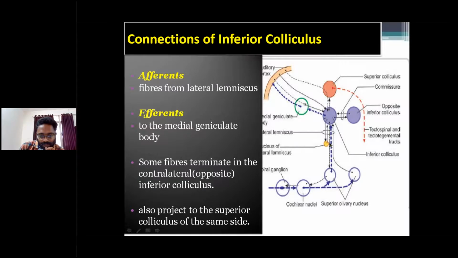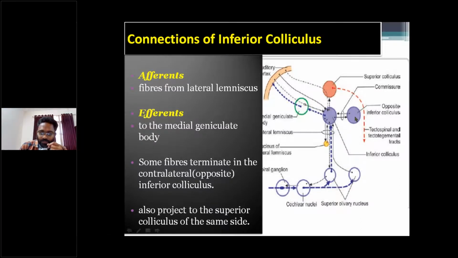This is the inferior colliculus, right? And here is the superior colliculus. The inferior colliculus receives afferents from the lateral lemniscus, the yellow-colored one, and gives efferents to the medial geniculate body, and some fibers terminate in the contralateral inferior colliculus.